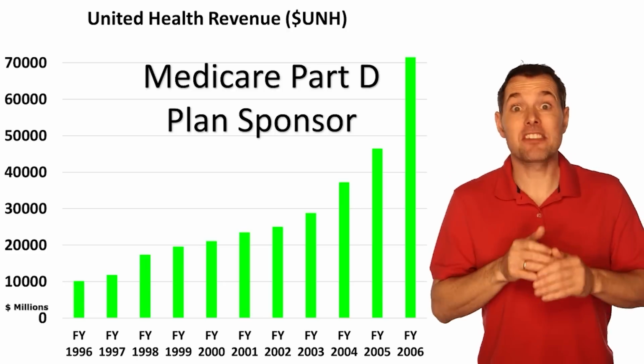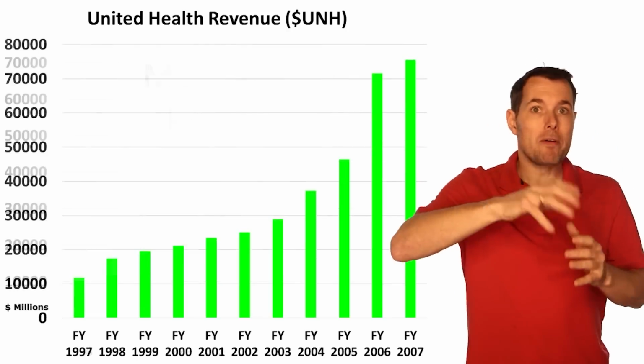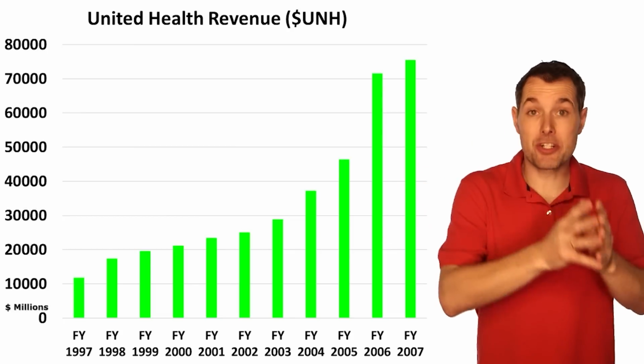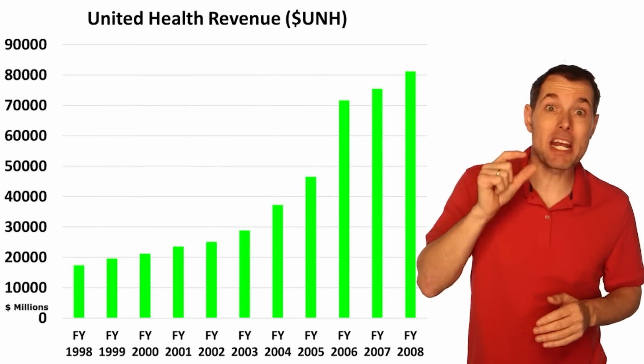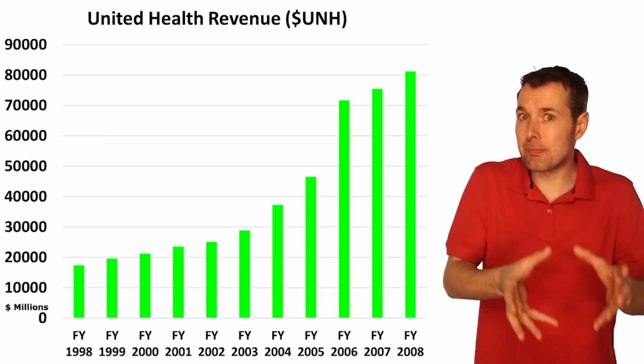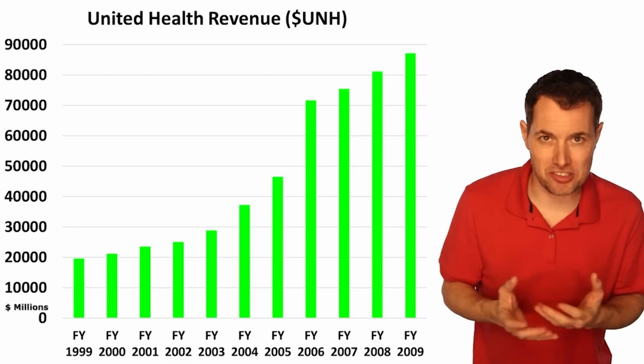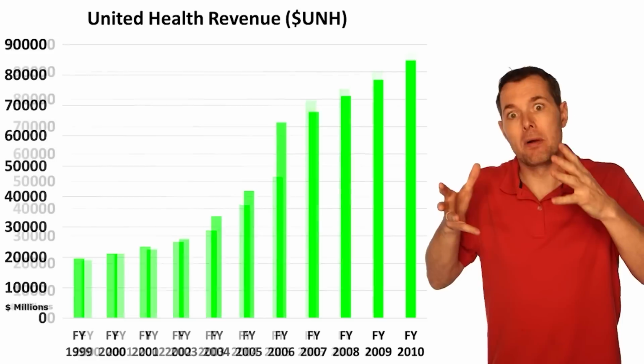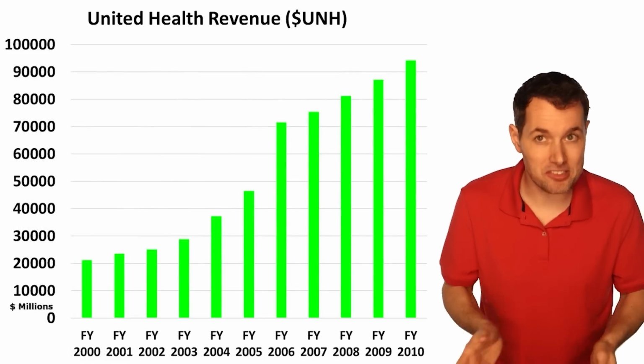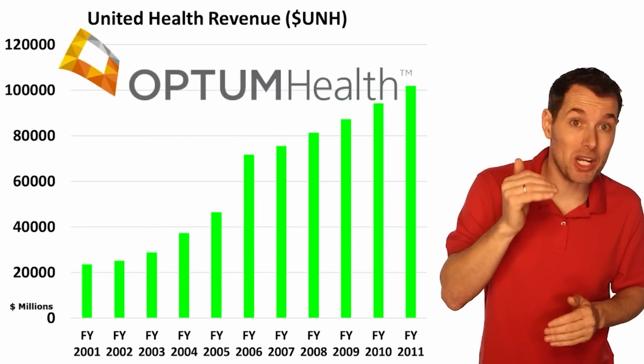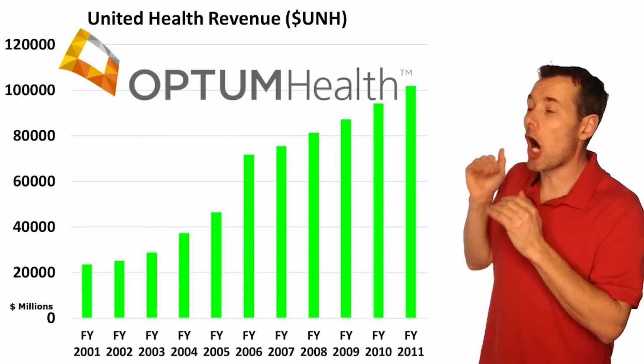Coming out of this deal, they had some steady growth in the coming years where Medicare and Medicaid were able to fuel additional growth. They also were able to have some rate increases. They had additional exposure to the corporate customers, where companies were offering their insurance programs to their employees, and that fueled growth up until 2011, where they then acquired Optum Health.